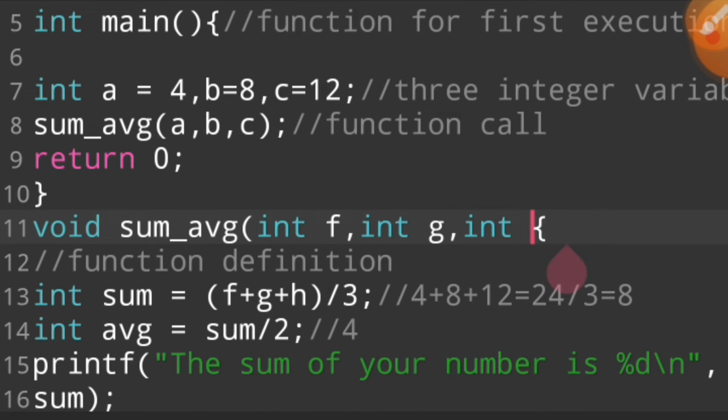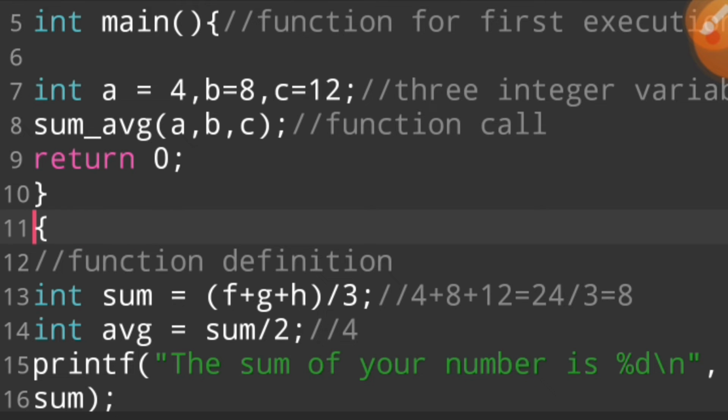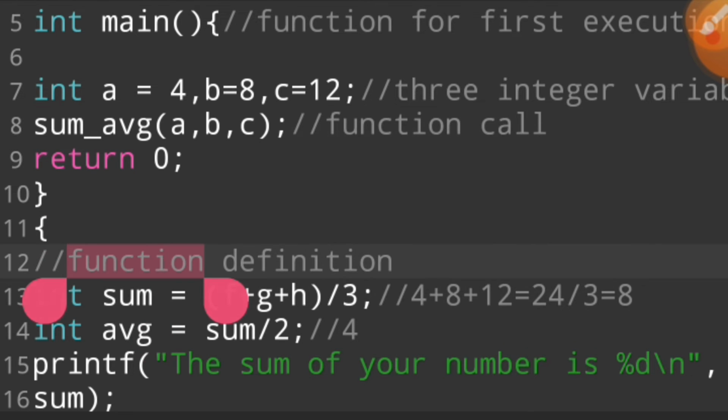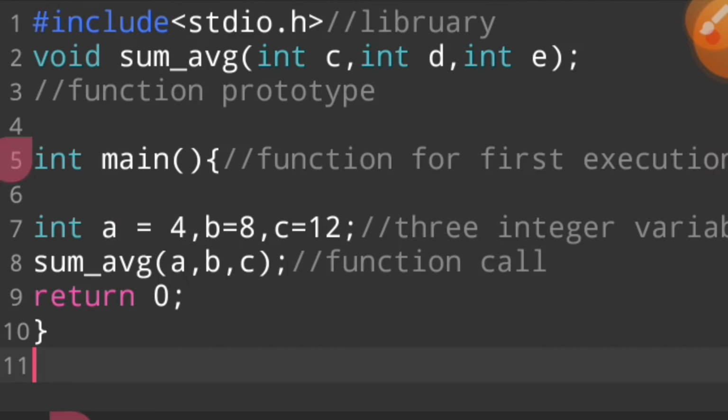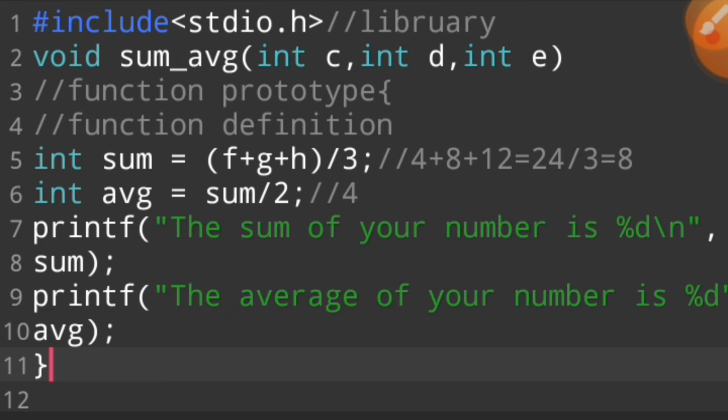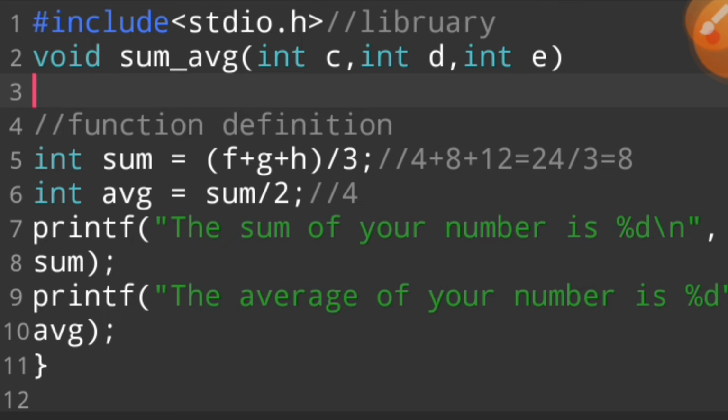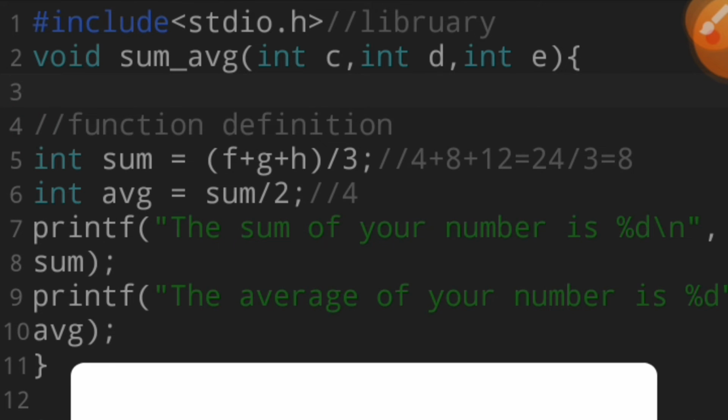The shortcut of this function is when we write the function definition in the function prototype, and then when I run this program, see what happened.